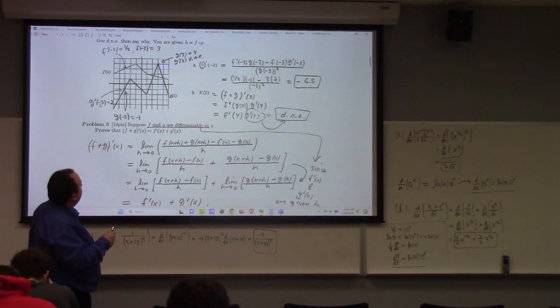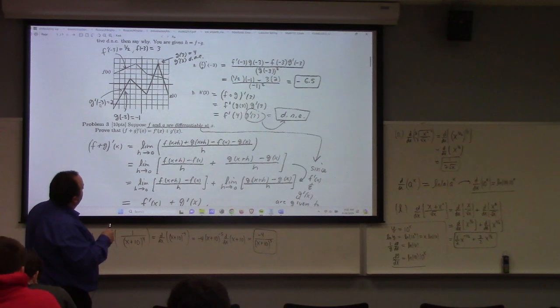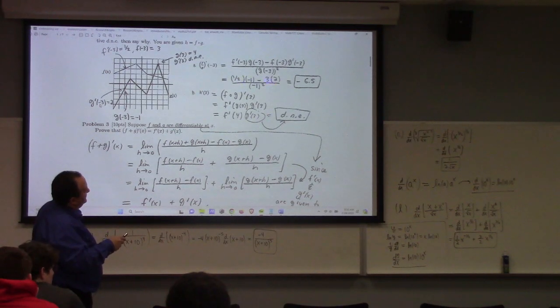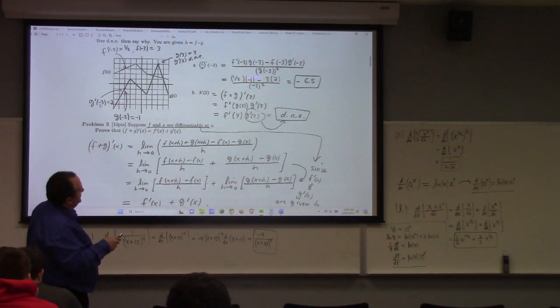The slope of f at minus 3 is about 1/2, whereas the slope of g at minus 3 is about 2. And so that's why I put in the 1/2 and the 2 here. And the values are respectively minus 1 and 3 for g and f. G of minus 3 is minus 1, and f of minus 3 is 3.